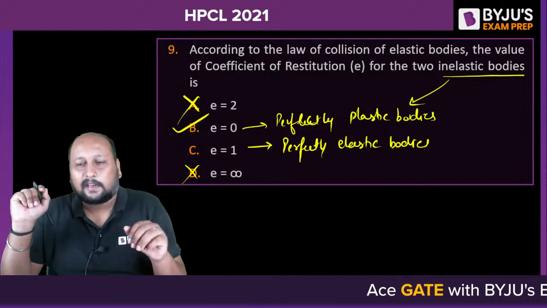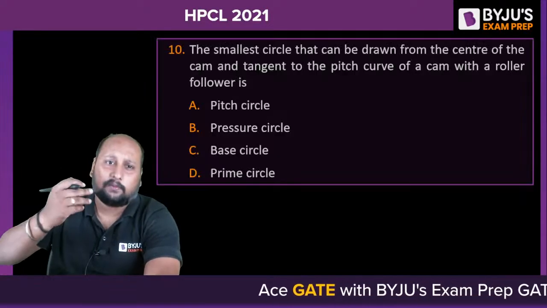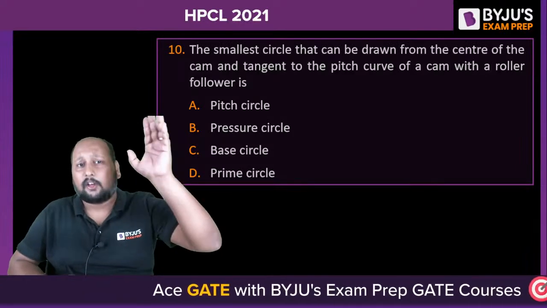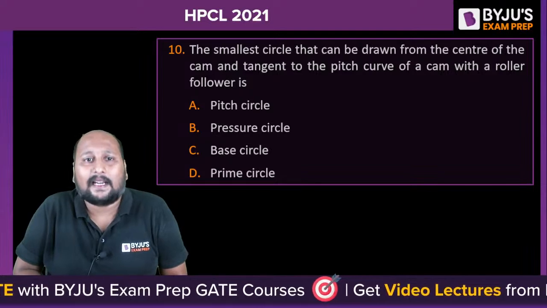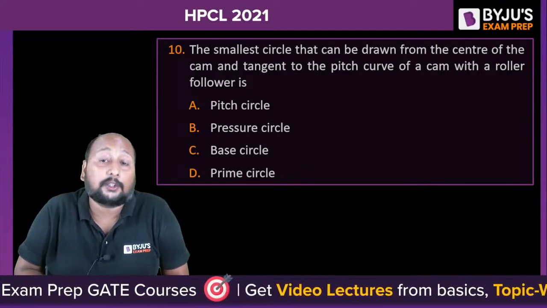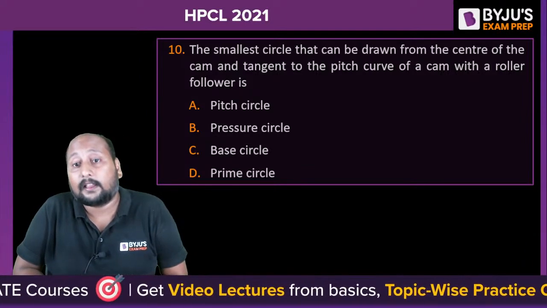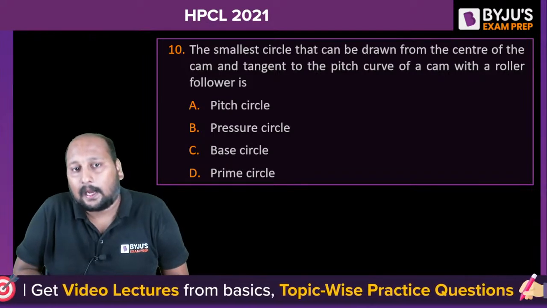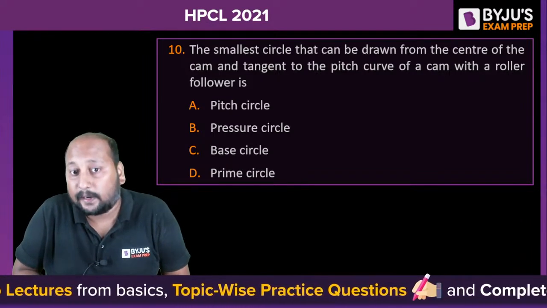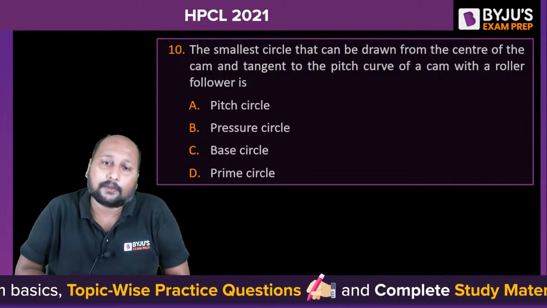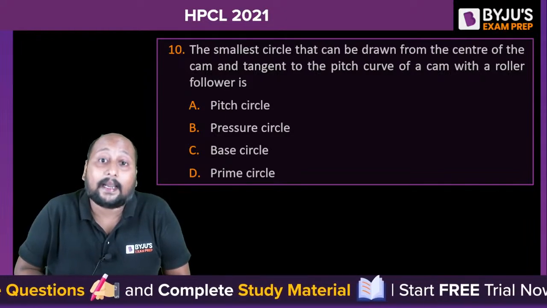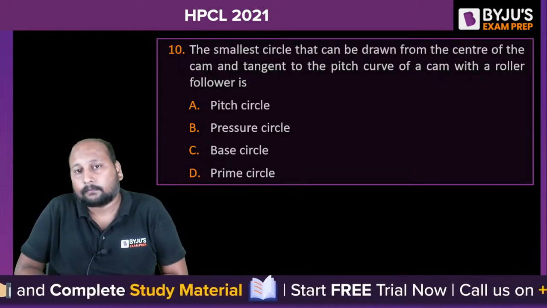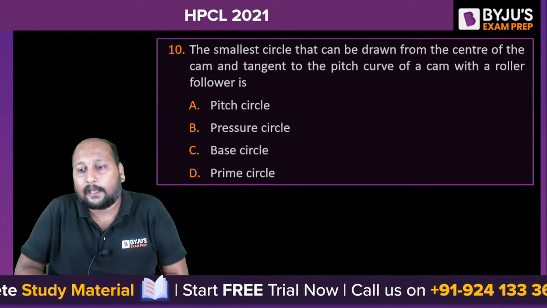So till now we are not getting any calculation problem. Let's hope that in future we'll have some questions like that. Theory of Machines question: the smaller circle that can be drawn from the center of the cam and tangent to the pitch curve of the cam with a roller follower is a pitch circle, a pressure circle, a base circle, or a prime circle? A, B, C, or D?